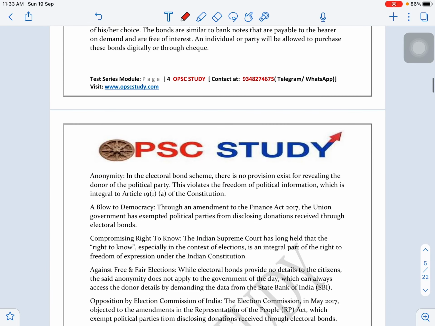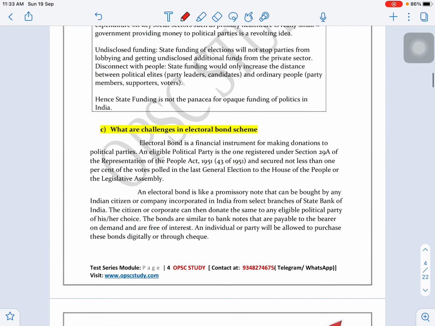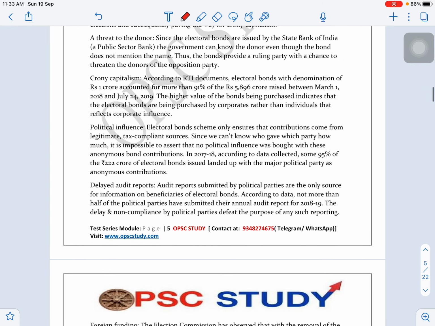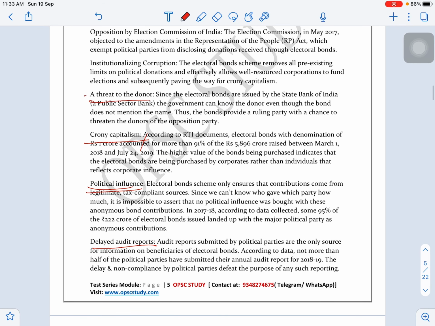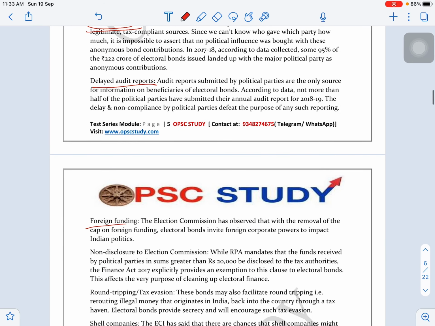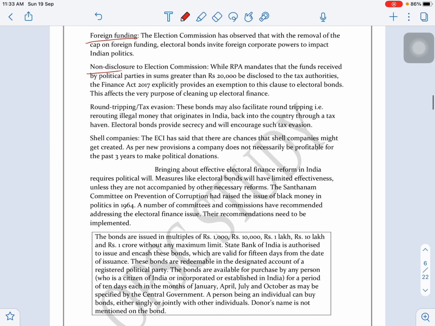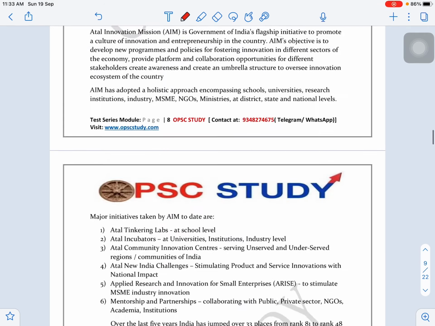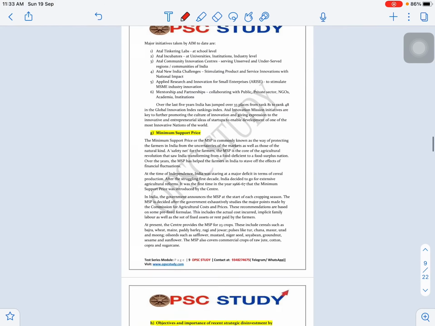The same applies to the third question, challenges of the electoral bond scheme. We have provided the corner capital, threat to donor, and institutional corruption. These are the main crux. You need to write the main points, and then connect them with a conclusion. So these are the model answers for the 5 marks questions.